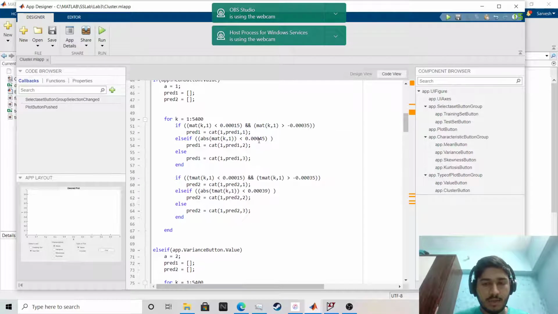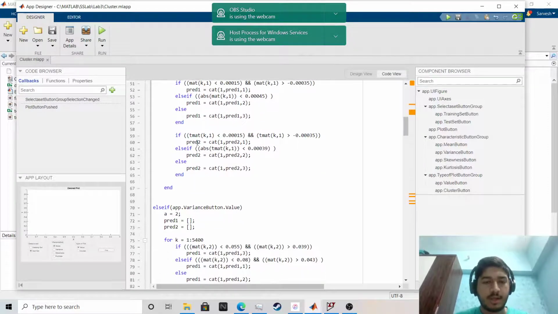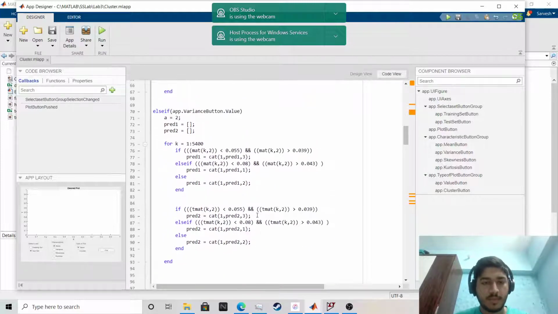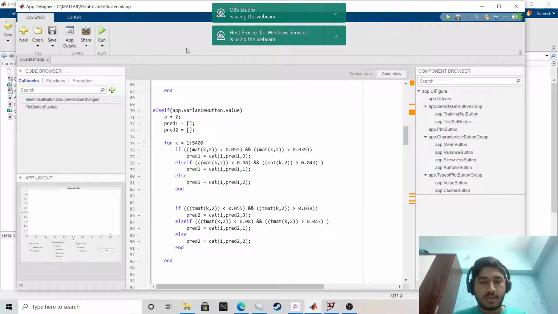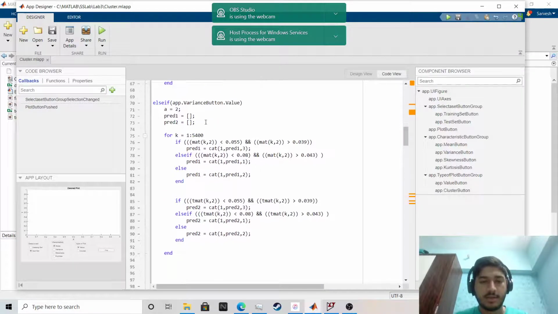So now threshold. This is for the training set, and this is for the test set. Red one has all the predictions for the training set, and red 2 has all for the test set. And this is for the variance button. What if the variance button is clicked? Basically the threshold, if this is satisfied, it will classify that data as one, like one is a fan noise, two is human speech. These basically are conditions.